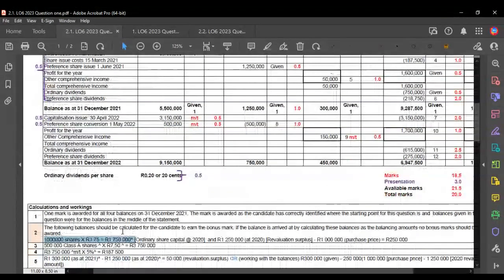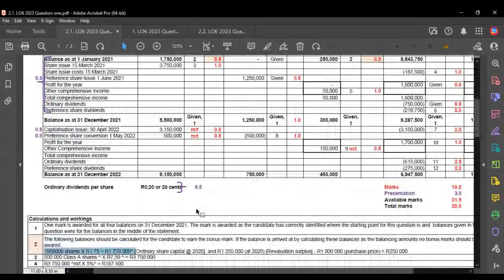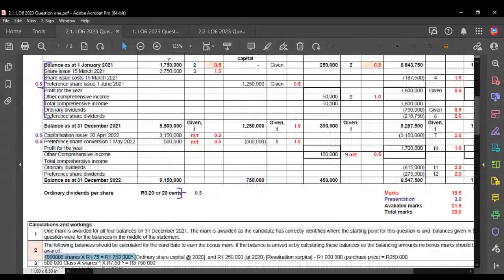If you don't have this calculation, and if you worked out this balance, so you might have gotten the right amount, but you got to it doing the wrong thing, right? So you worked the balancing figure out, so you worked backwards and got the balancing figure, and that is the wrong thing. If you did that, then you won't get the half a mark, right? You're not going to get the half mark because that half mark is basically a bonus mark in this assessment.